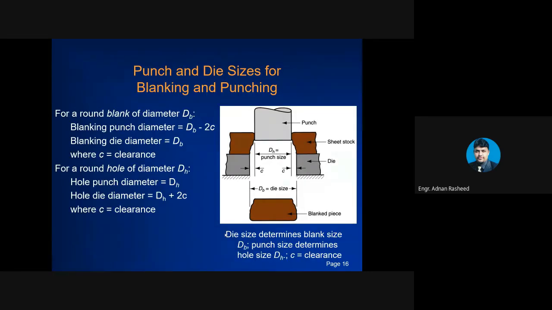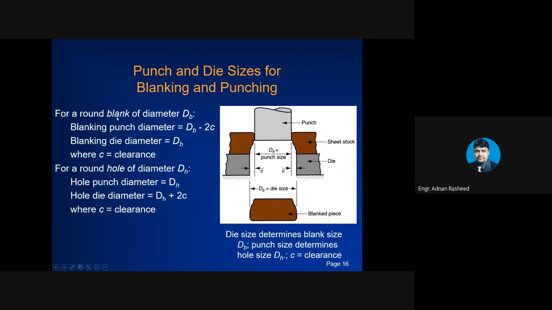Now, let's discuss punch and die size for blanking and punching. For a round blank, if you are going to have a blank piece of size dB, where dB is the blank size, definitely your die size will be the same as the blank size. But your punch size will be two times the clearance less than dB.